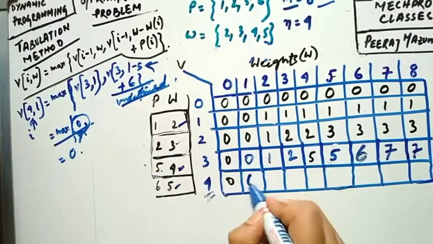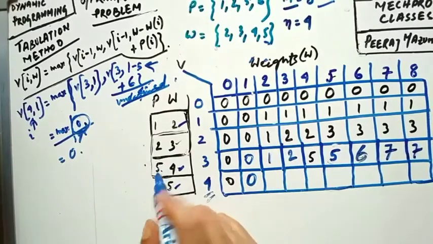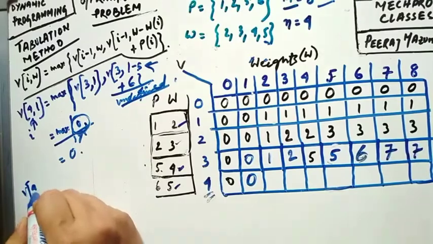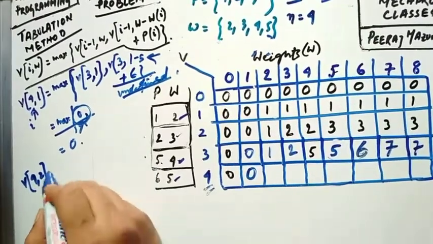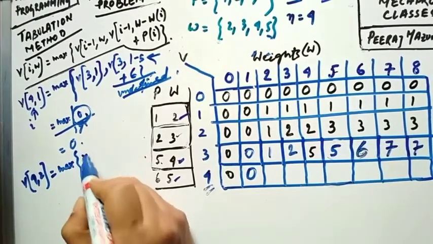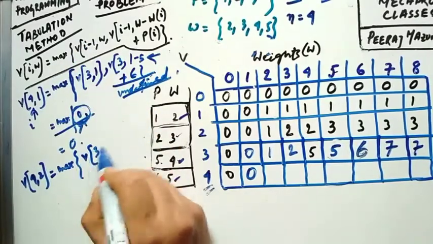So I can write 0 as well. Now coming to the next cell, that is V of 4 comma 2. Okay, so let us write maximum of V of 3 comma 2,